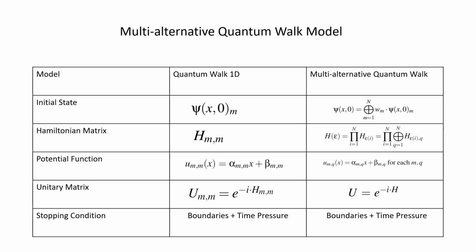If you are familiar with quantum cognition, I compare the existing quantum walk model for binary choice with the new multi-alternative quantum walk model in the following table. In the binary case, we only need a single quantum state for the binary alternatives. The alternatives in the new model are now each represented by a single quantum state, and a state that participates in the quantum walk is in some sense a joint state of these quantum states, which is lifted by a direct sum with attention rates. We'll discuss the Hamiltonian and the potential function in more detail in the next slide.